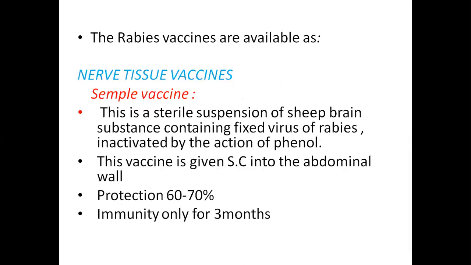The rabies vaccines are available as nerve tissue vaccines and tissue culture vaccines. In nerve tissue vaccines, it is the simple vaccine. This is a sterile suspension of sheep brain substance which contains rabies. It is a fixed virus and it is inactivated by the action of phenol. This vaccine is given subcutaneously into the abdominal wall. Protection is around 60 to 70%.